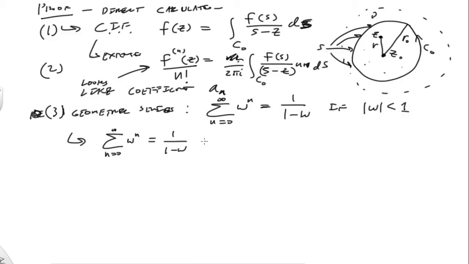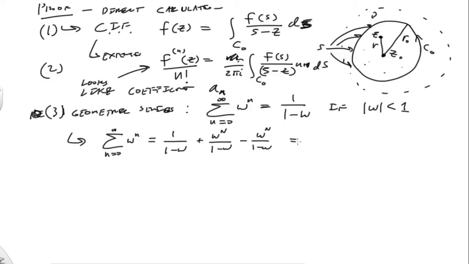So we can rewrite this as, we can add to it a plus w to the n power over 1 minus w, and then a subtraction of w to the n power over 1 minus w.